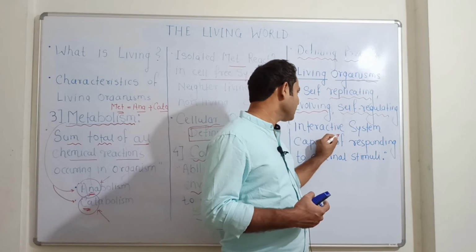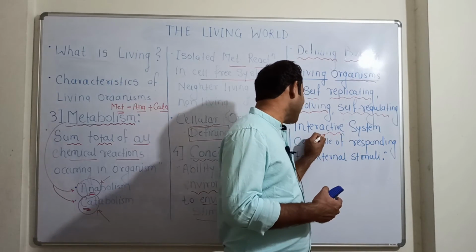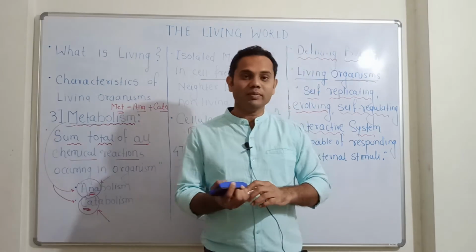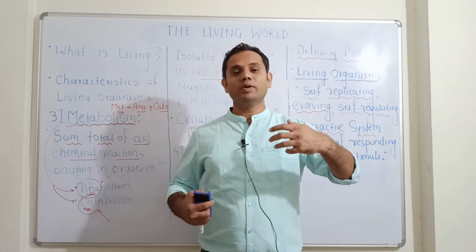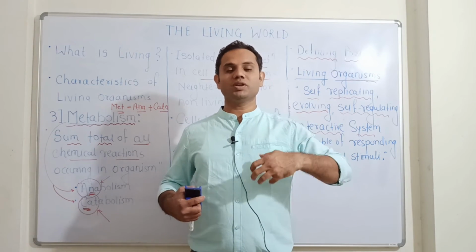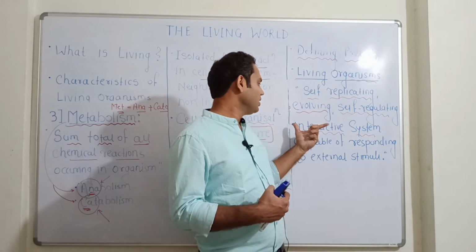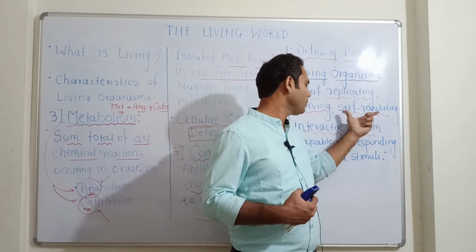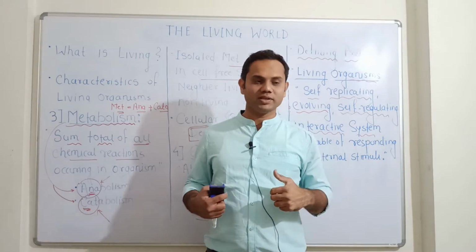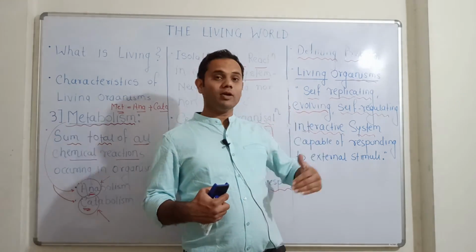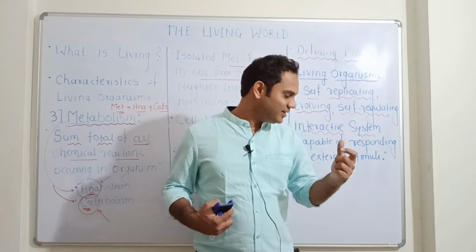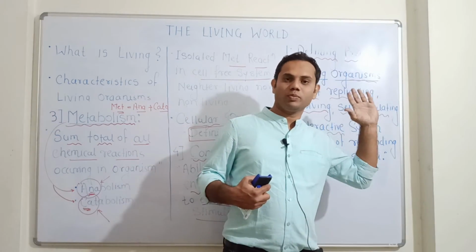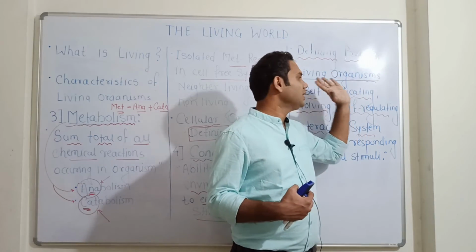But how are they self-regulating? It is an interactive system. Interactive system means they are able to interact. Cells are able to interact with each other. Tissues are able to interact with each other. So they are self-regulating, evolving, interactive systems, which are capable of responding to the external stimuli that we have seen. So this is the proper definition of a living organism.